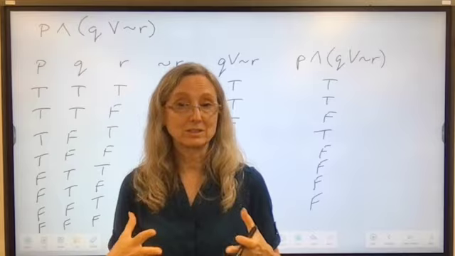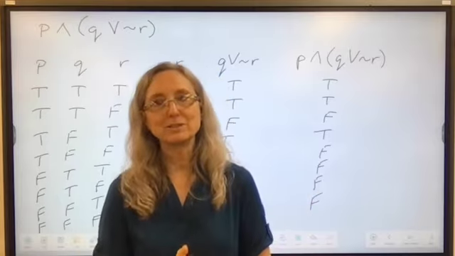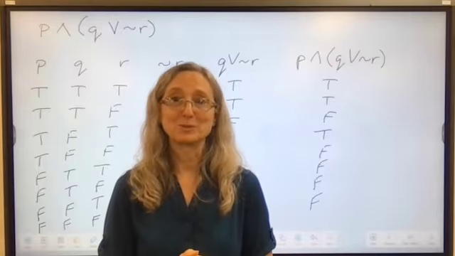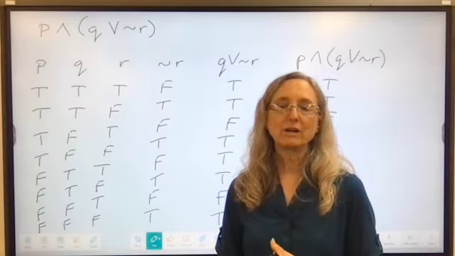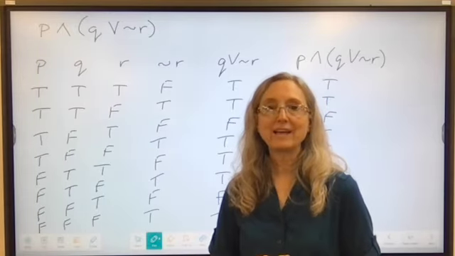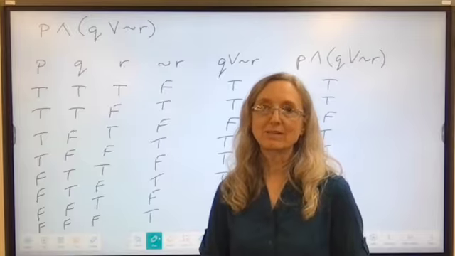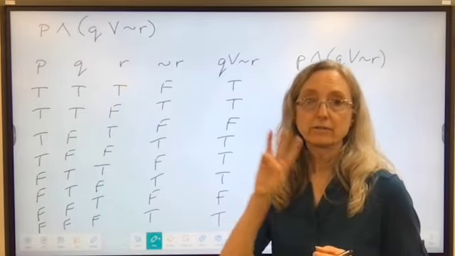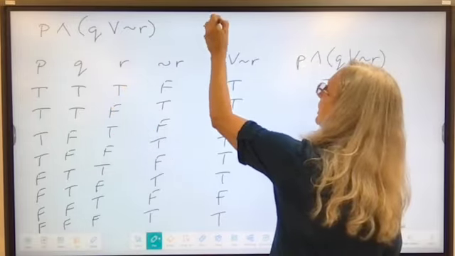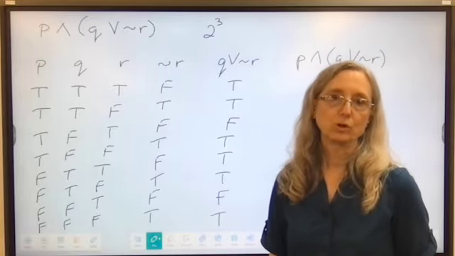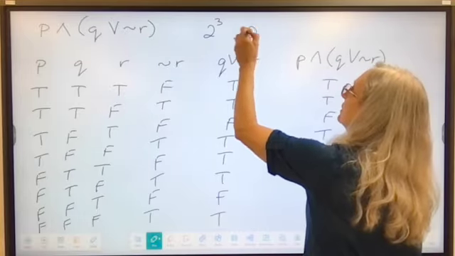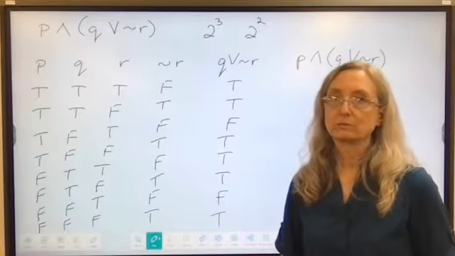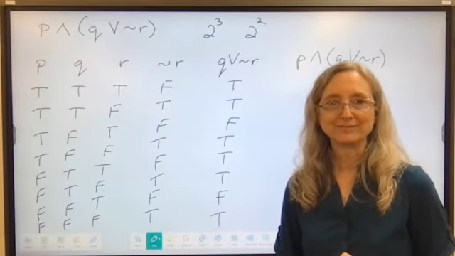Now when you find out what the statements are, you can look at the possibilities. When you're asked to do a truth table, those are the steps you take to do it. The number of rows that your truth table is going to have depends on the number of statements. It's always 2 to the power of the number of statements. This one had 3 statements, so this was 2 to the power of 3. We ended up with 8 rows. If it's just 2 statements, it's 2 to the power of 2, or you'll only have 4 rows. So that kind of helps. 3 statements made this one a little bit longer.